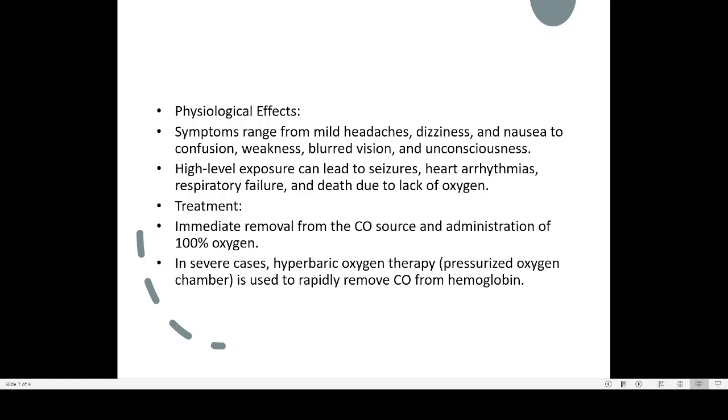In severe cases, hyperbaric oxygen therapy is used. There is a very big cylinder, and the person will be put inside the cylinder, and it will be pumped with pressurized oxygen, so that the oxygen will be entering into the body, into the lungs, and because of the higher oxygen pressure, a lot of carbon monoxide will be flushed out from the hemoglobin. So that is also a technique for removal of carbon monoxide. I will show you how this hyperbaric oxygen therapy is actually done.